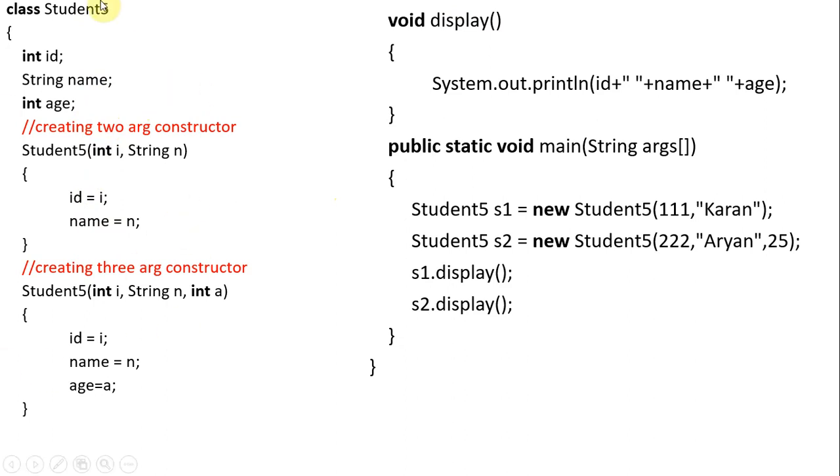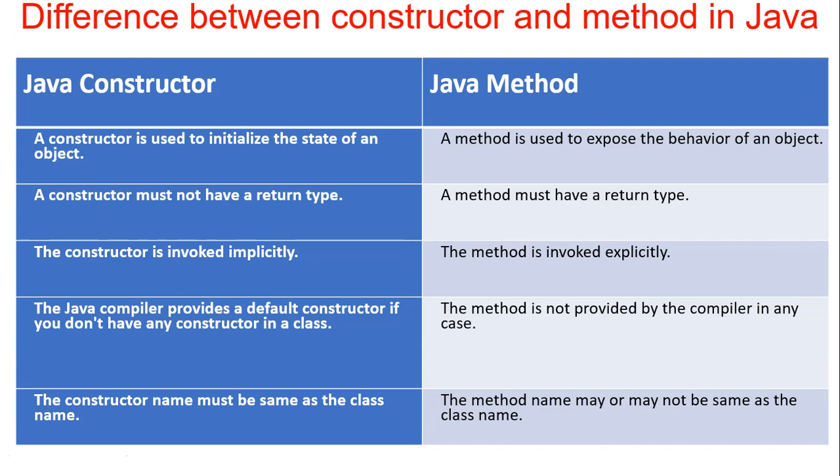Constructor overloading means more than one constructor, and they also differ in the parameter list: number of parameters, type of parameters and order of parameters. So the difference between constructor and method, these are the differences we discussed earlier, all presented here. Okay, so we will see and understand what is happening here. Okay, so that's all.